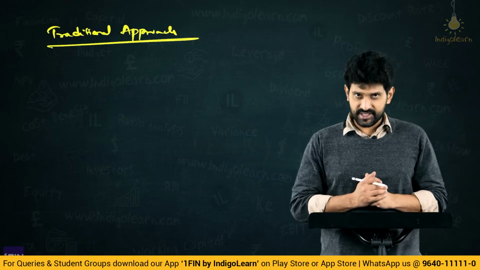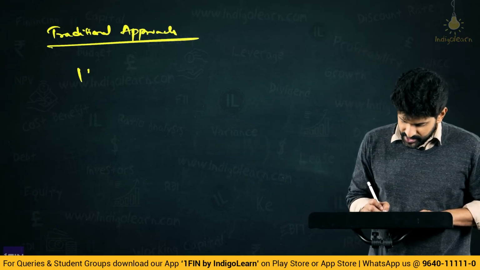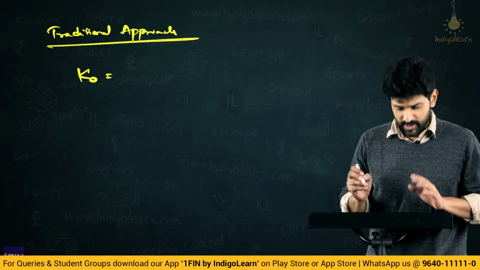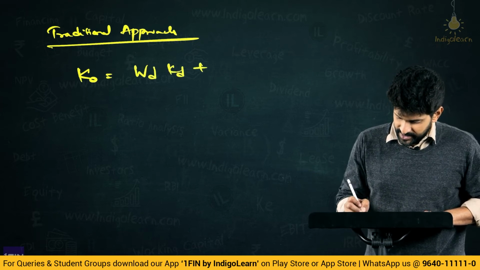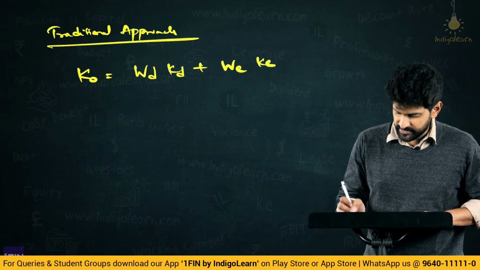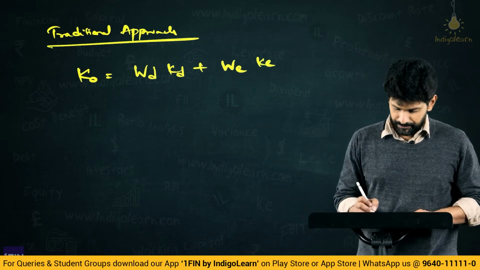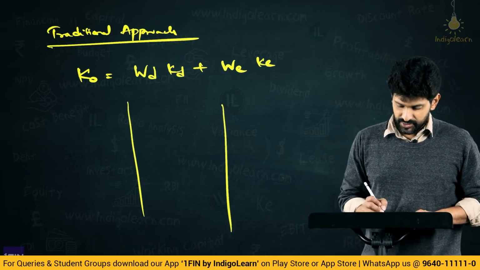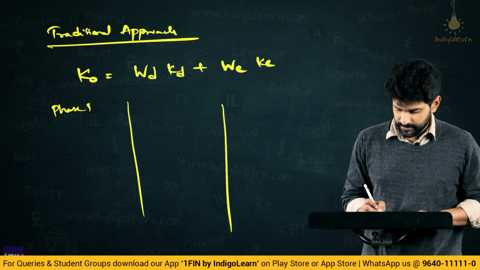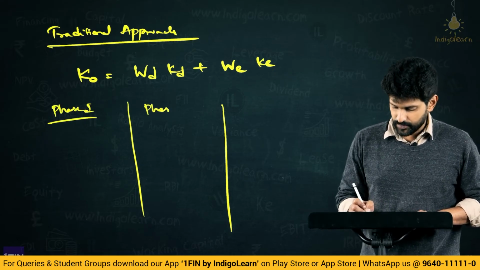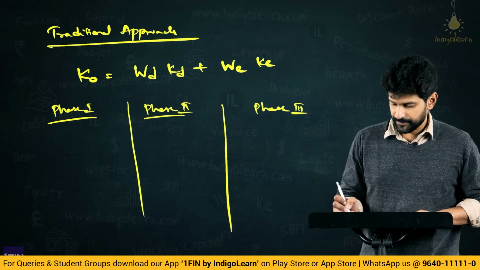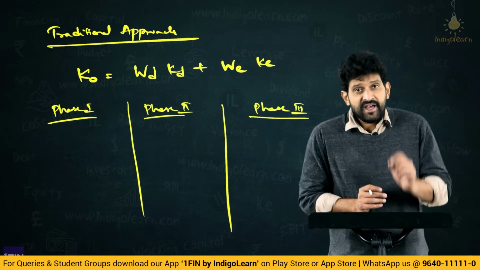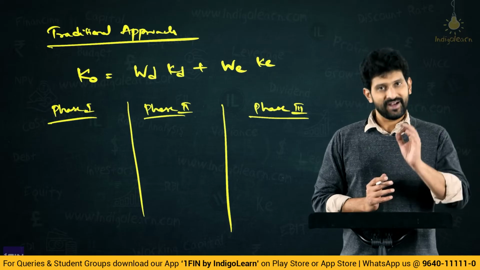To understand that, let us first write down what our KO is conceptually, the same formula: weight of debt into cost of debt plus weight of equity into cost of equity. We know this. Now, we will categorize into three phases: phase 1, phase 2 and phase 3. Phase 1 is similar to the net income approach.